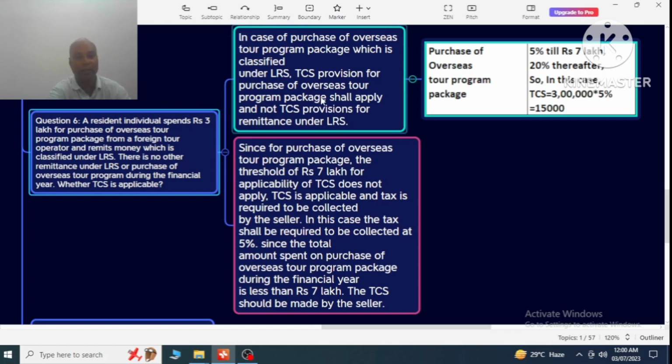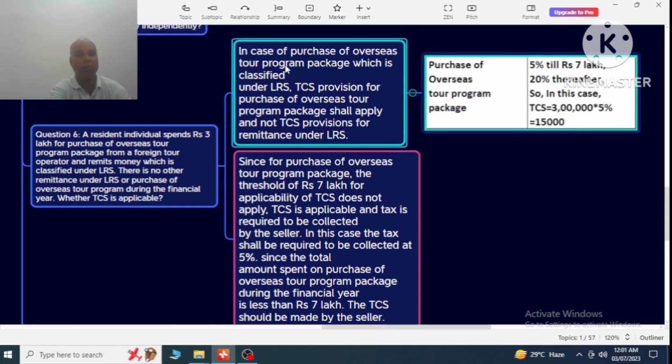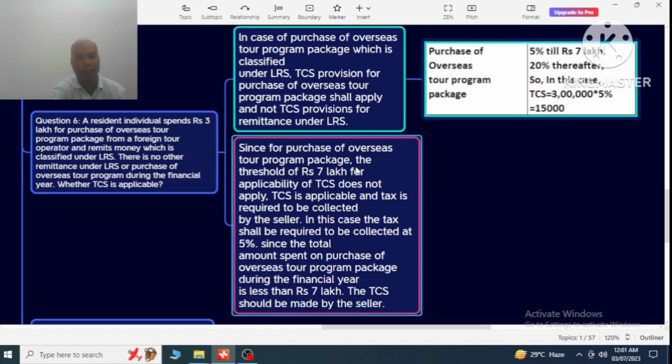The answer here is, in case of purchase of an overseas tour program, the TCS provision for purchase of overseas tour program shall be applicable, not the TCS provision for remittance under LRS. So the TCS provision for purchase of overseas tour program will be applicable in that case. There is no exemption of rupees 7 lakh in case of the TCS provision for purchase of overseas tour program package, so the threshold of 7 lakh rupees does not apply here.